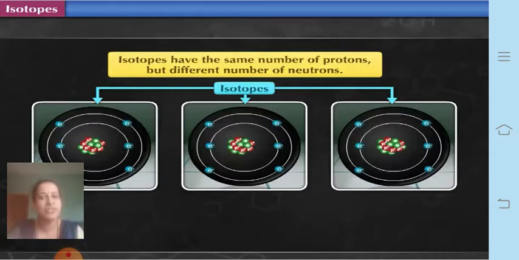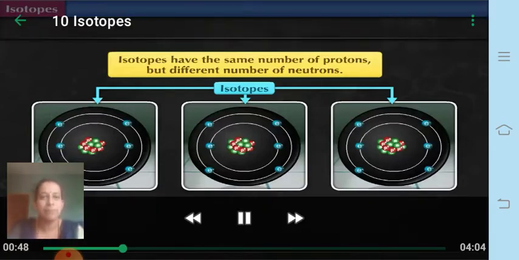So it's not because of the proton, it's because of the neutron. Therefore these atoms of the same element have the same atomic number but different atomic mass number.